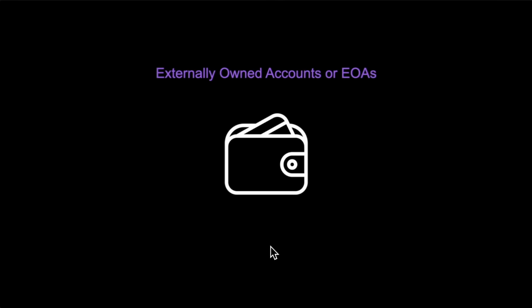Before EIP-7702, Ethereum or EVM chain users faced a fundamental dilemma with their wallets. Traditional Ethereum wallets, called externally owned accounts or EOAs, worked like digital safes with only one key. If you lost that key, you lost everything. No recovery option, no second chances. These basic wallets created three major pain points that prevented mainstream adoption.